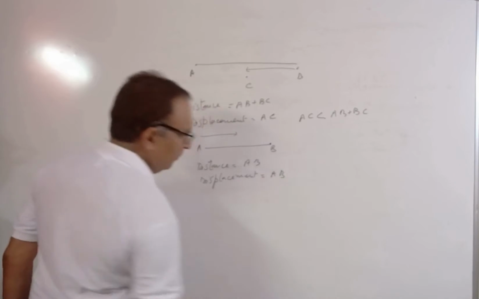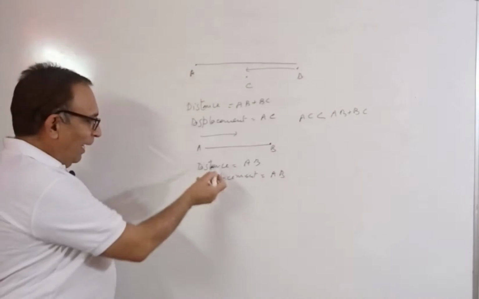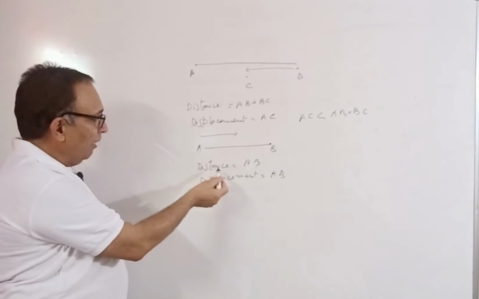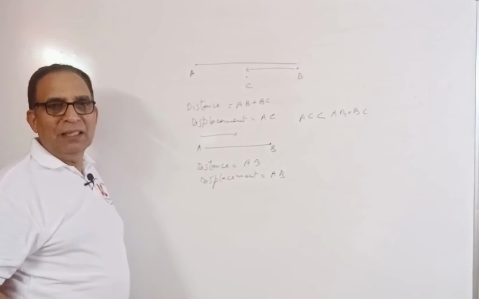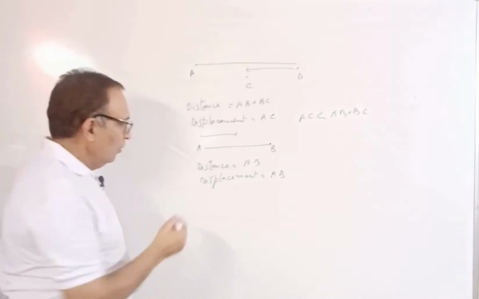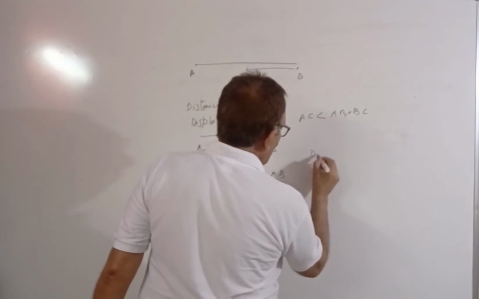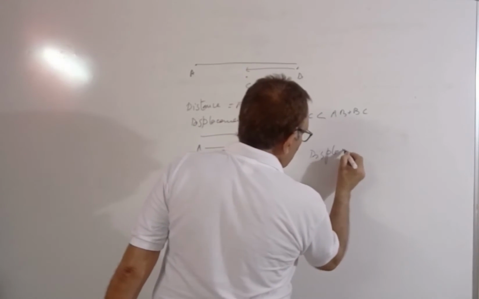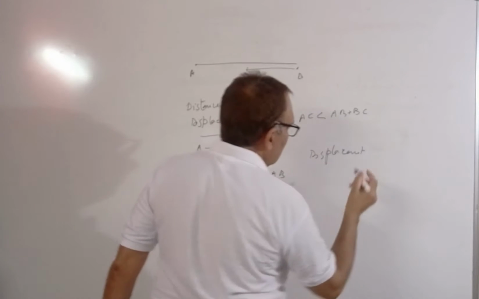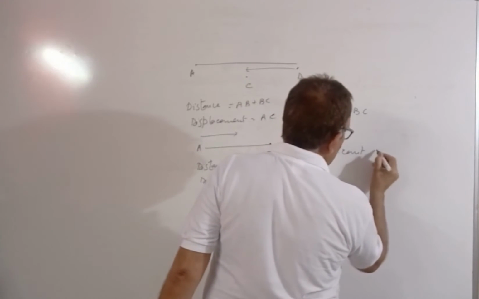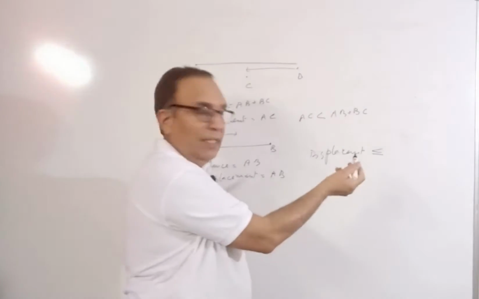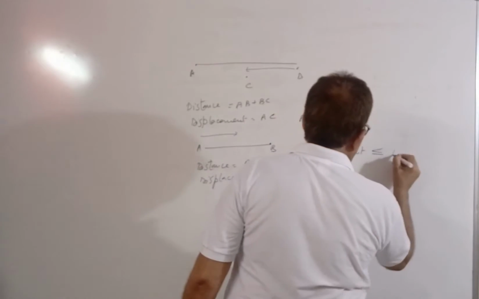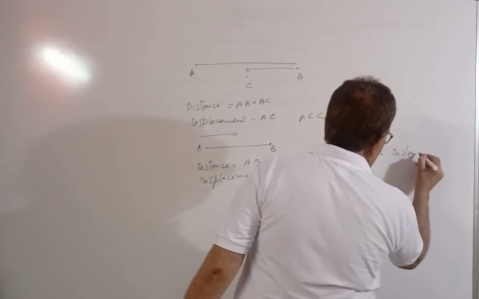Again AB. So this maximum displacement can be equal to the distance, but displacement can never ever be more than the distance itself. So I say displacement is less than and equal to distance. This is the sign for less than and equal to.